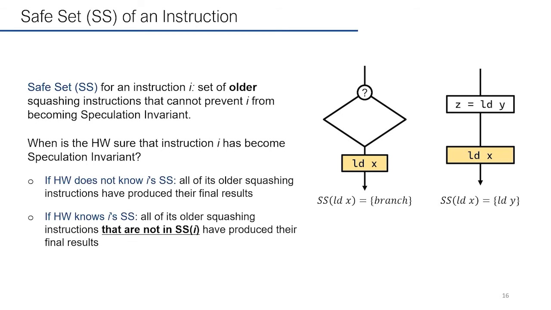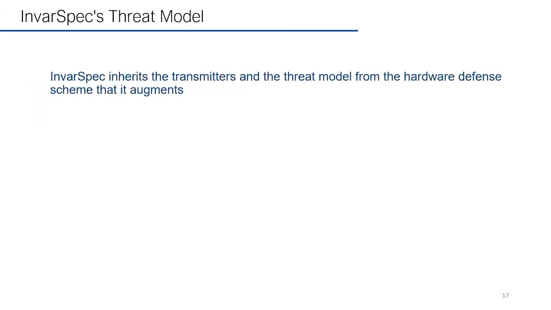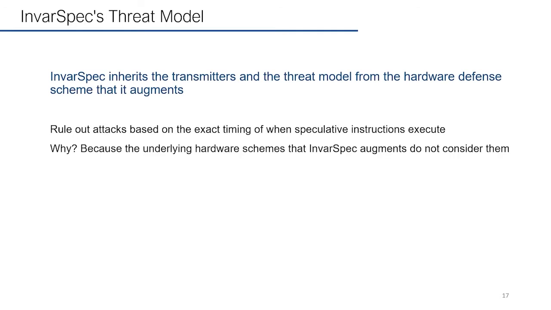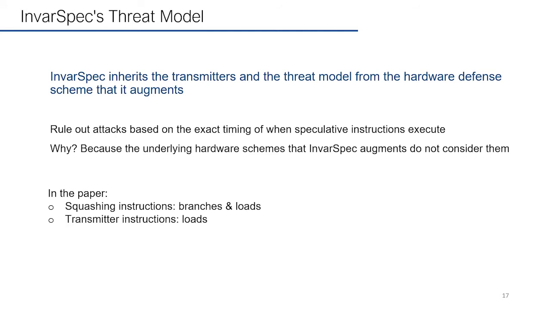Before diving into how to generate SS, I want to take a small detour to talk about the threat model of InvarSpec. Because our goal here is to improve performance of existing hardware defense schemes without compromising their security, InvarSpec inherits the transmitters and the threat model from the hardware defense scheme that it augments. And we rule out attacks based on the exact timing of when speculative instructions execute. The reason is that the underlying hardware schemes that InvarSpec augments do not consider them either. And in this paper, we will focus on a threat model where squashing instructions are branches and loads, and transmitters are loads.